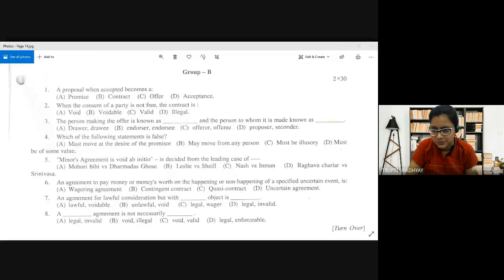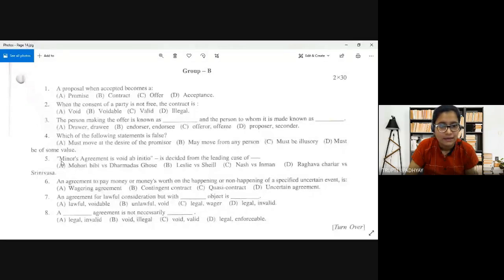Yes, all intelligent people are answering correctly. They are saying A and they are right. Mohini Devi versus Dharmodash Ghosh. That is the very leading case in which this statement was held: minor's agreement is void ab initio, meaning it will be void from the beginning itself.